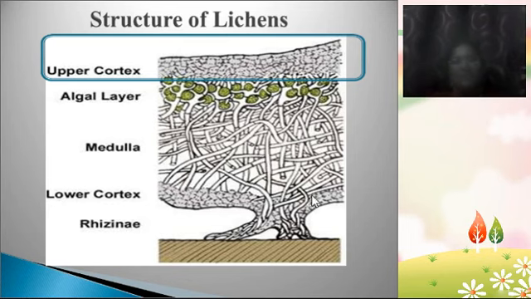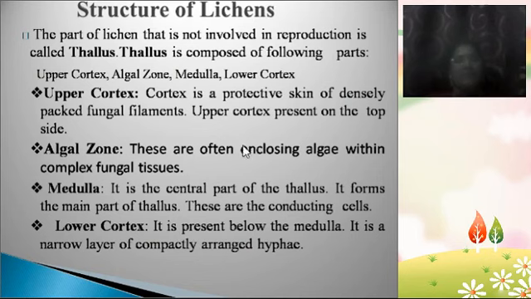So here in the lower cortex, also intertwined threads or hyphae-like structures are present, and rhizinae, the specialized root-like structures, which are mainly meant for the anchoring and absorption for the lichen body. So here again, the explanation about the lichen body, just as we have discussed now.